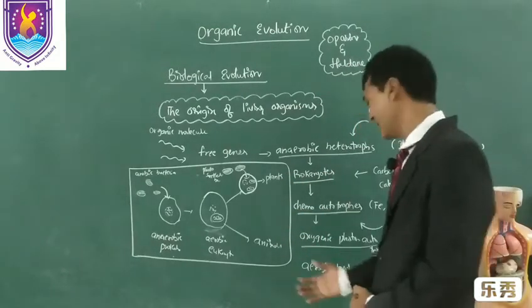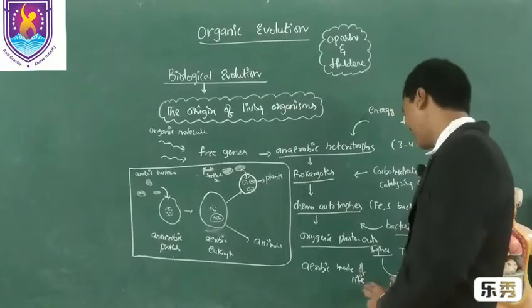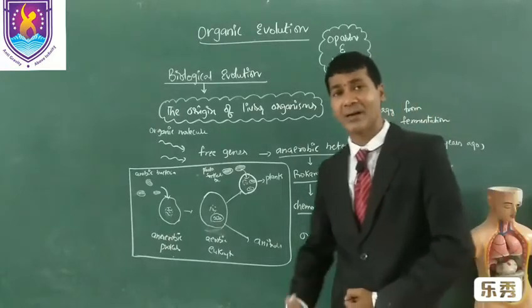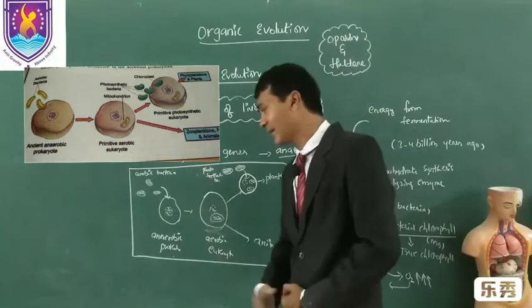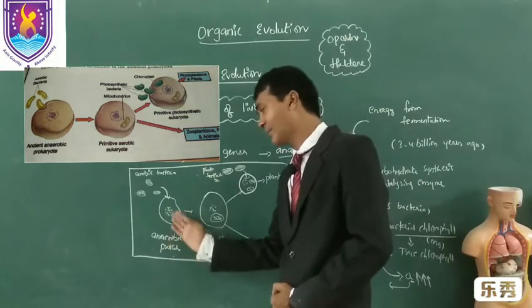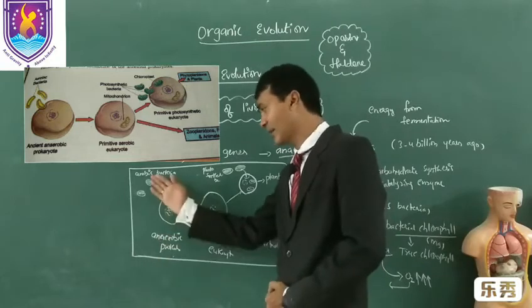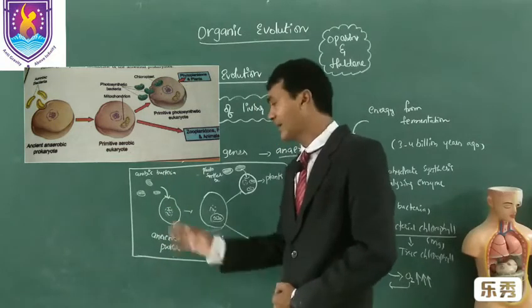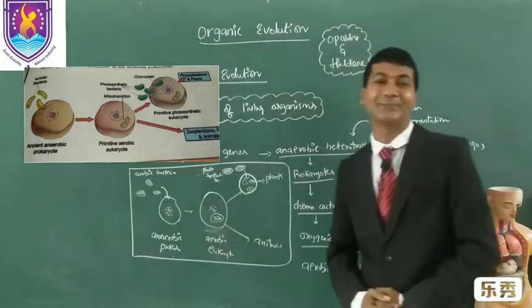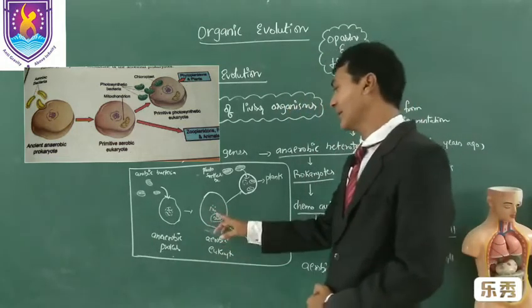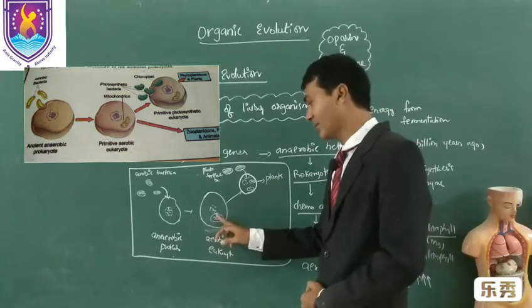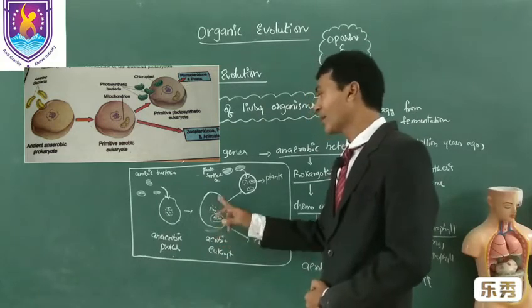My dear students, aerobic bacteria, which are able to take oxygen and release carbon dioxide, entered into anaerobic prokaryotes, the ancient prokaryotes. They entered and became the mitochondria. Further, these mitochondria are able to take oxygen.